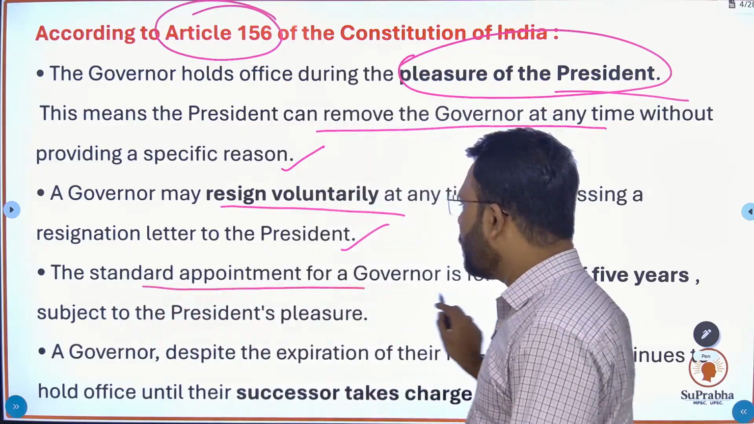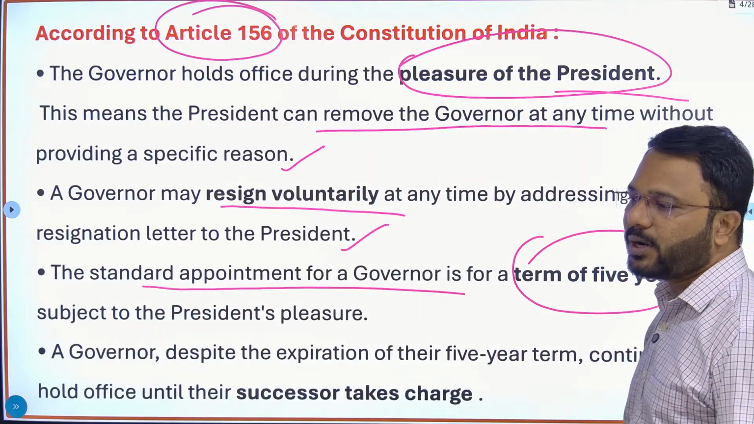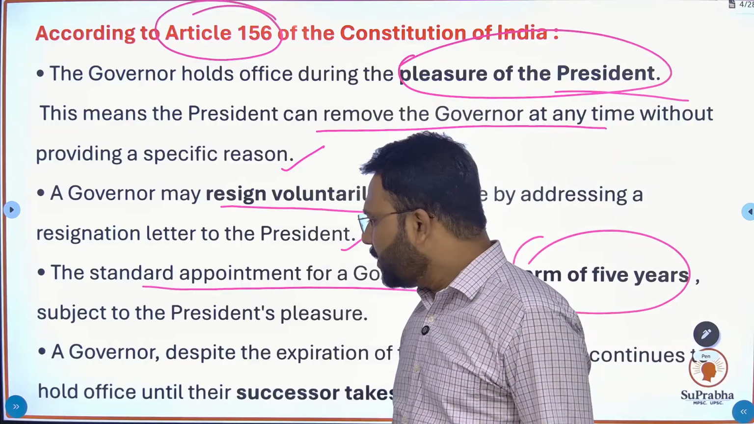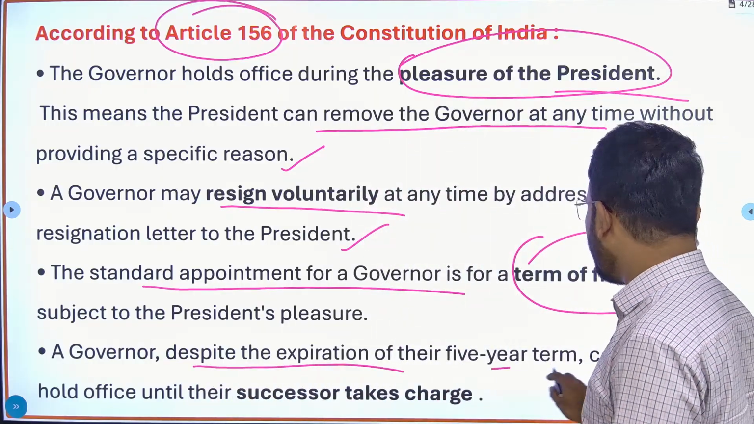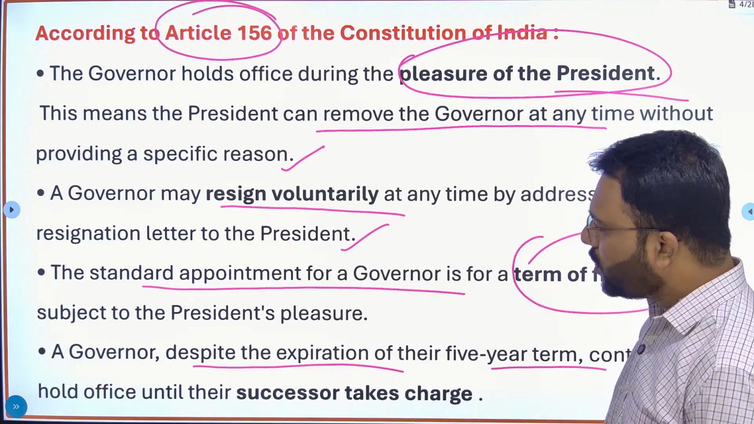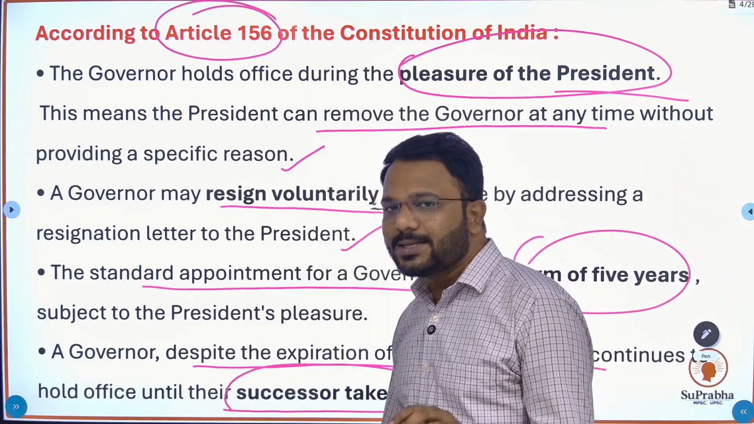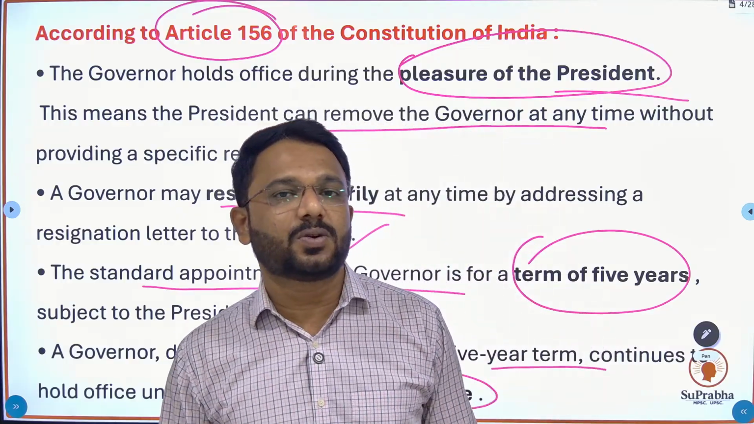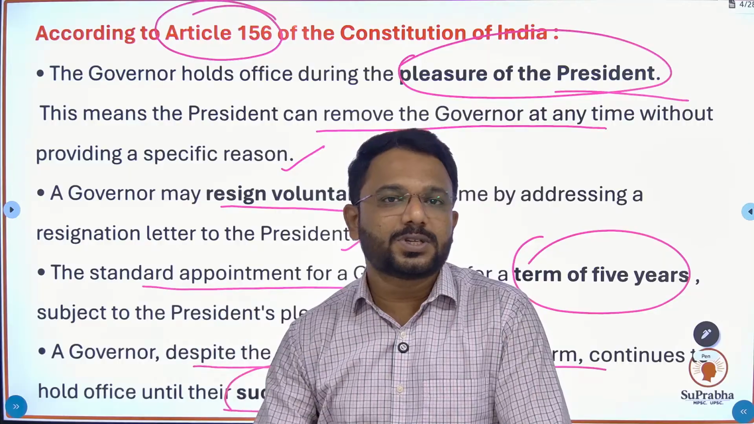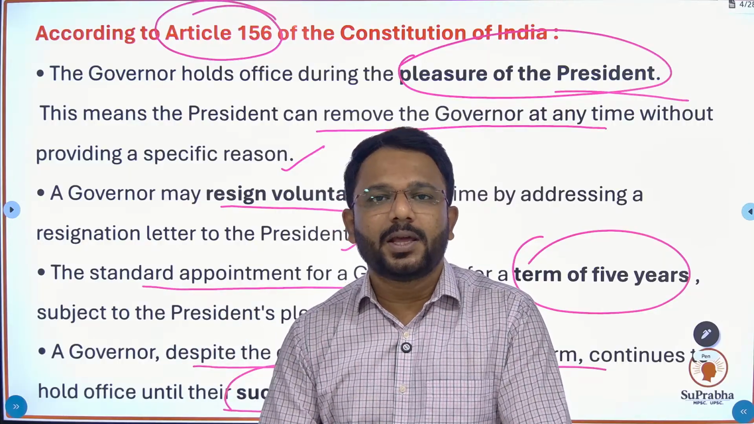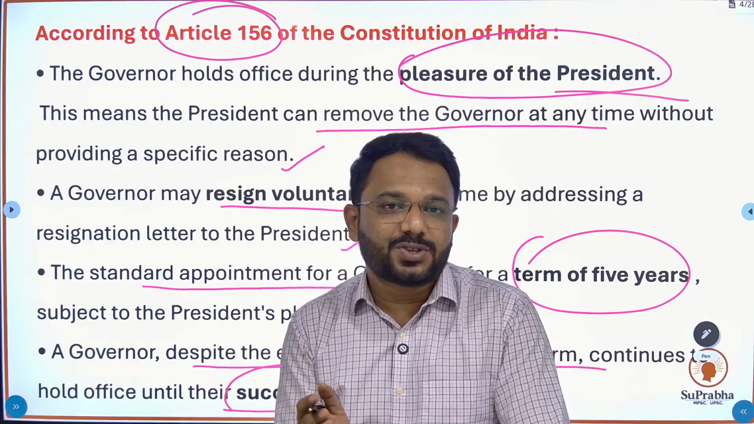The standard appointment of a governor is for a term of 5 years. So the governor is appointed for the term of 5 years. A governor, despite the expiration of their 5-year term, continues to hold the office until their successor takes charge. Why has this provision been placed in our constitution under Article 156? So that continuity of administration is maintained, and there is no gap in the administration process.